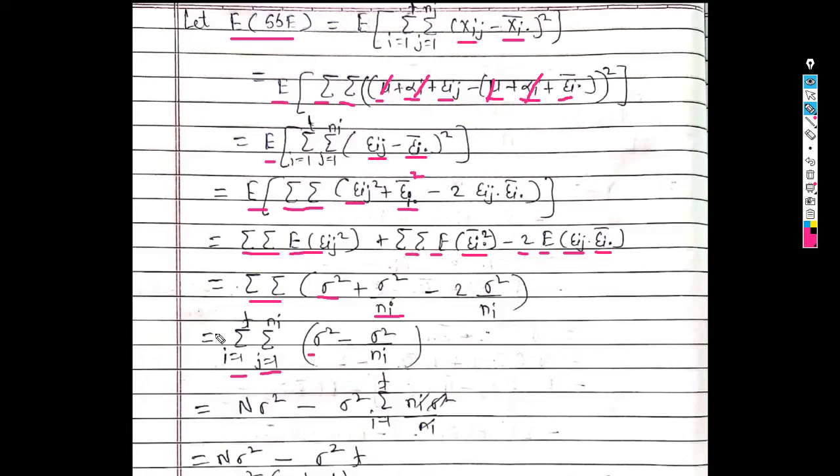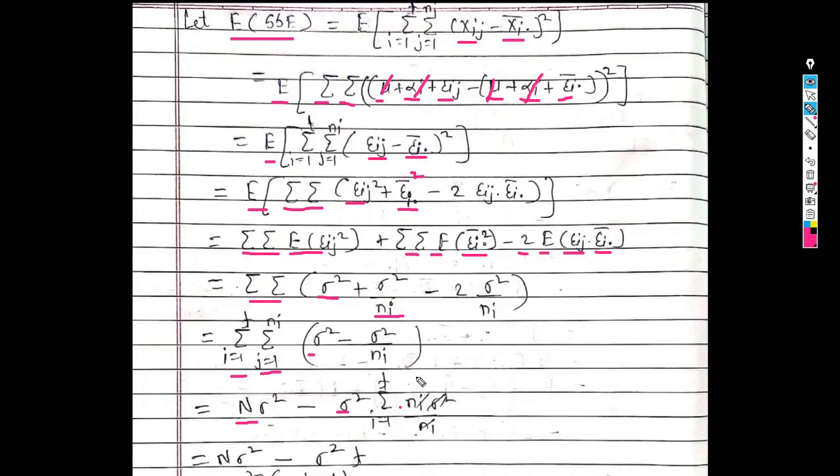Now just take this summation inside the bracket. So we get, now here sigma square is a constant term, so summation over i, summation over j can be written as capital N, that is the total number of observations, into sigma square, minus, so this sigma square is a constant, take it outside the summation sign, into, now this summation i varies from 1 to t, into n_i into sigma square, because this sigma square is a constant term and summation over j can be written as n_i.